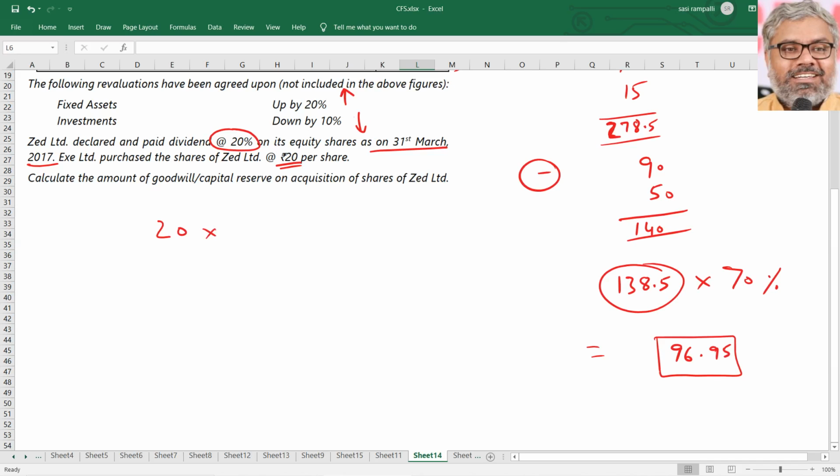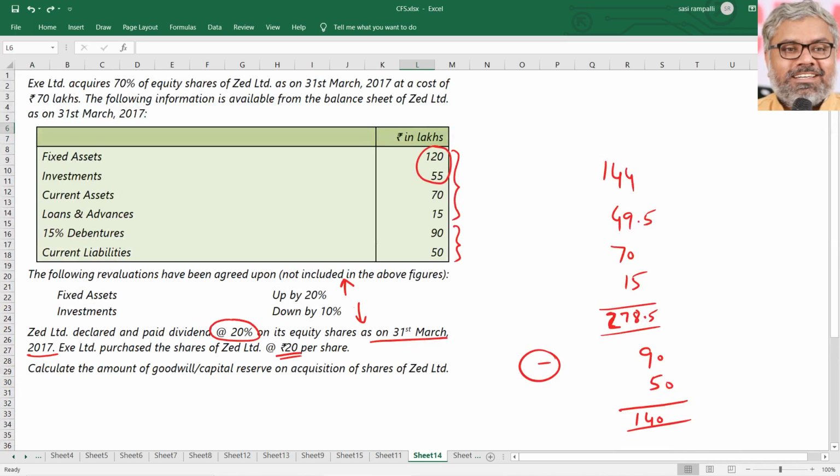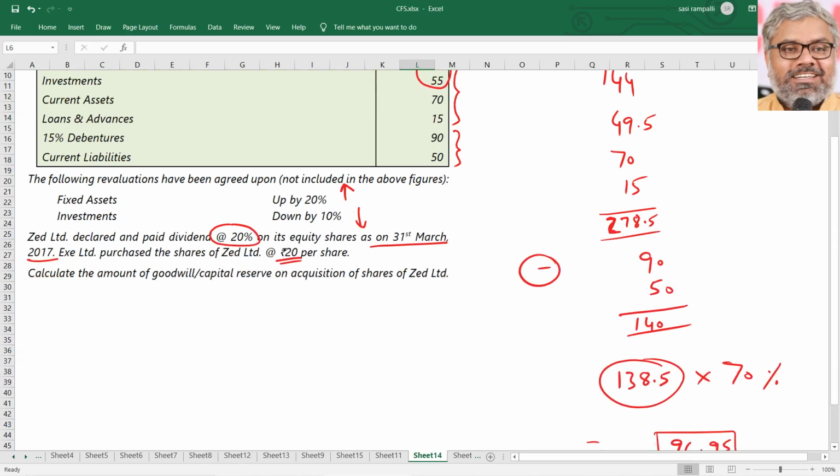Because the dividend declared was 20%, not 20 rupees. 20 rupees is purchase price. 20% on its equity shares. And how much is the face value of equity shares? That is also not there, but we can find it out. How? Because it is mentioned that X Limited purchased the shares of Z Limited at a cost of 70 lakhs.